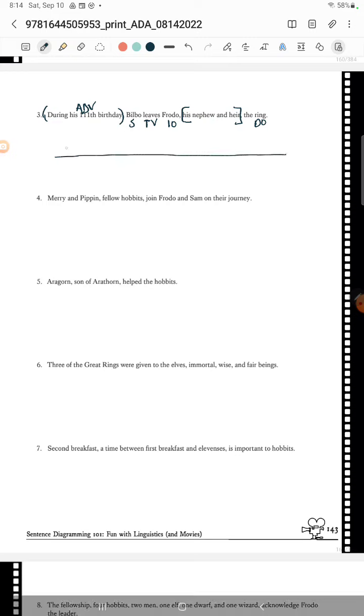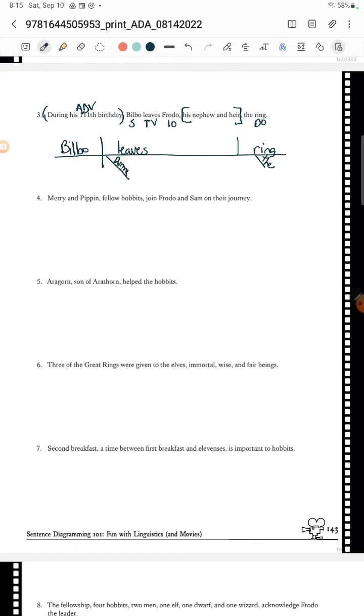All right, so we do know that Bilbo is our subject, and Bilbo is going to leave. I'm going to give myself so much room because there's so many things. And then he's going to leave a direct object. He leaves the ring. Okay. So he leaves it during his 111th birthday. So I'm going to deal with that first. So it's a birthday. I'll just write that. And then it's 111th. If you've seen the movie, he's super drunk when he says it.